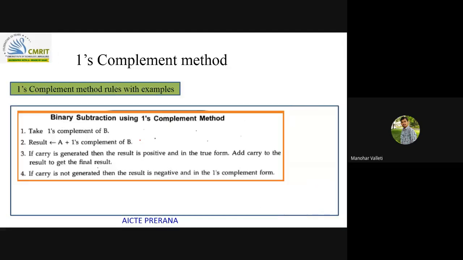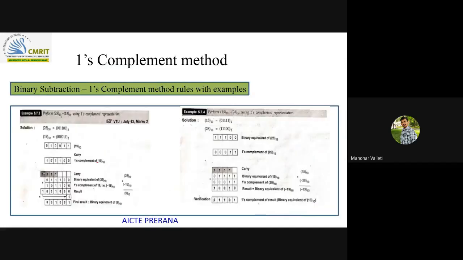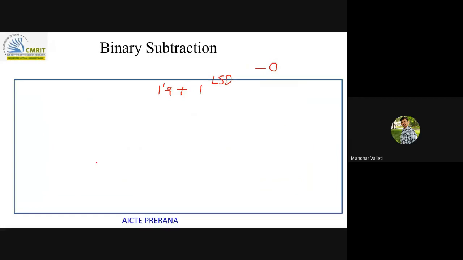You just see here in the table, plus 0 and this is the minus 0 equivalent in one's complement. How I am able to eliminate that disadvantage in 2's complement, I'll just show you.